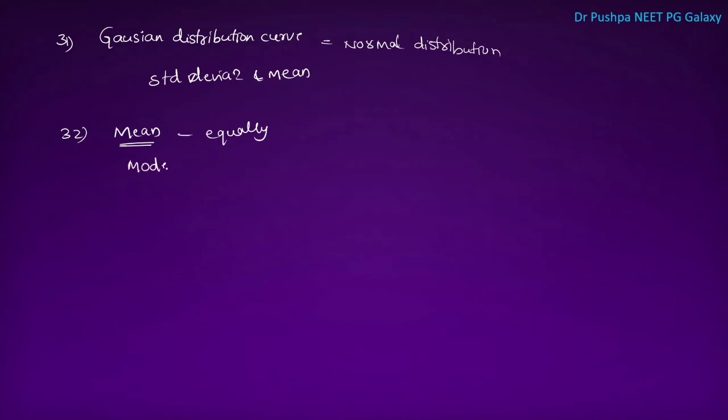Mode. Mode is the most frequently occurring value. What is median? Median is the central value after arranging the data in order.